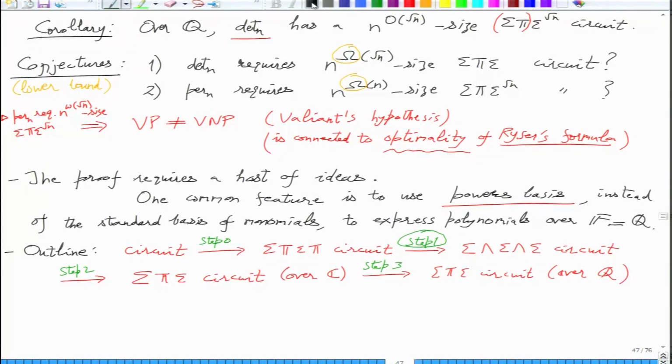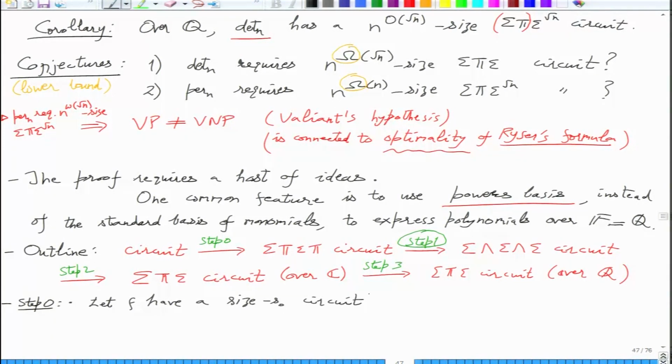Okay, just to recall, step 0 is done. What do you mean by done? So let F have a circuit of size S0.